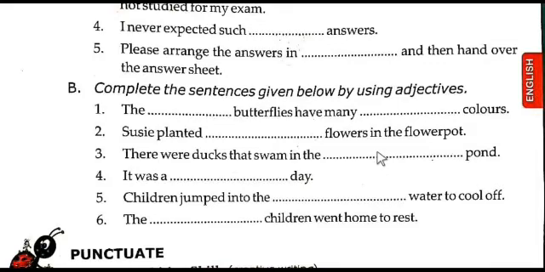Muddy is the adjective, so you can write muddy here. The fourth one: it was a dash day. So you can use dull here, a dull day. Dull is an adjective.